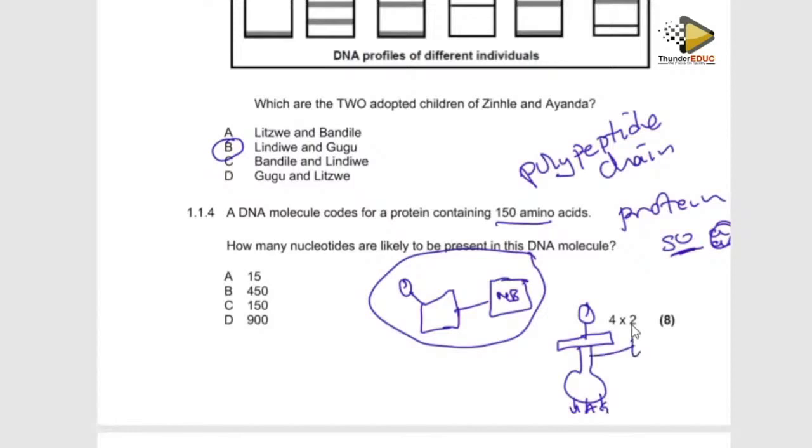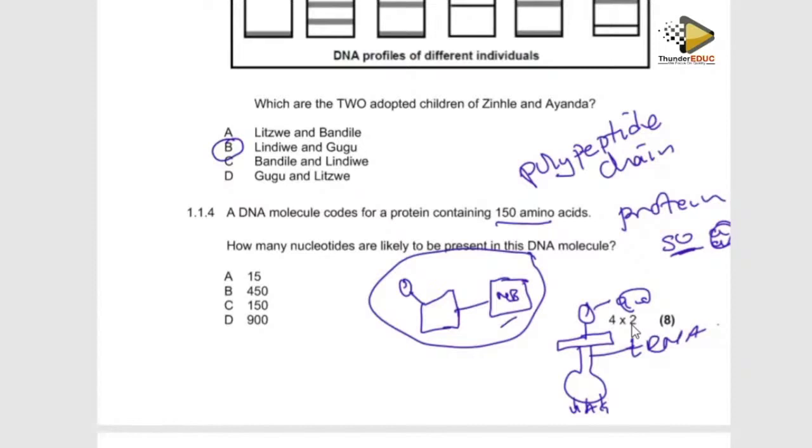You understand? 150 amino acids, and each amino acid is coded by 1 anticodon, and each anticodon, if this is a transfer RNA carrying an amino acid, it has 3 of them. If it is U, A, G, 3 of them, we call this one anticodon. So if this is the transfer RNA and this is the amino acid, then these are the anticodons. So the 3 bases, each nitrogenous base, forms what you call a nucleotide.